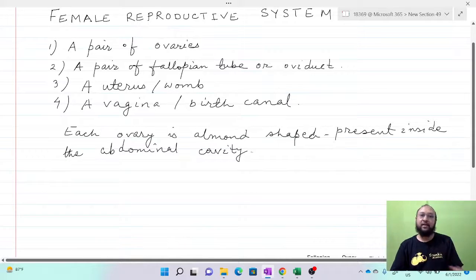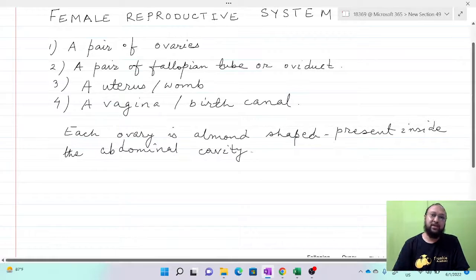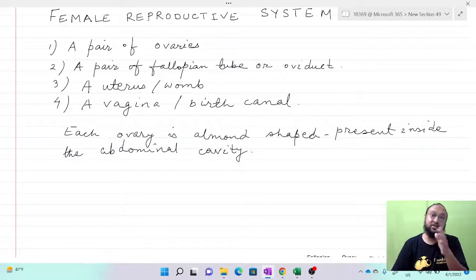Okay. At the time of birth, each girl child already contains thousands of immature ova. That is not differentiated, it is immature. When they attain the age of puberty, then that starts differentiating, and the mature ovum is formed. When the menstrual cycle begins after puberty, only then is there the release of an ovum or egg cell, which is called ovulation.